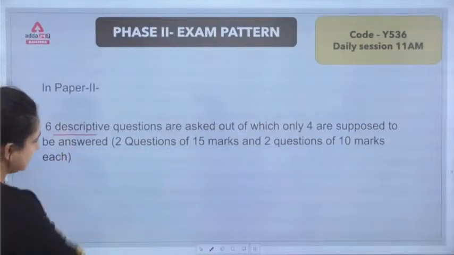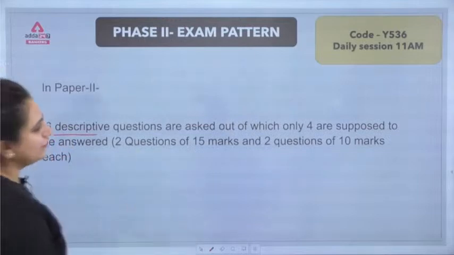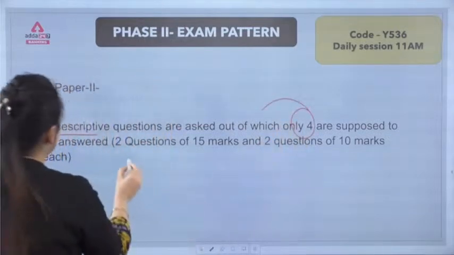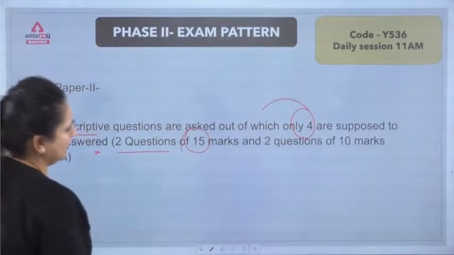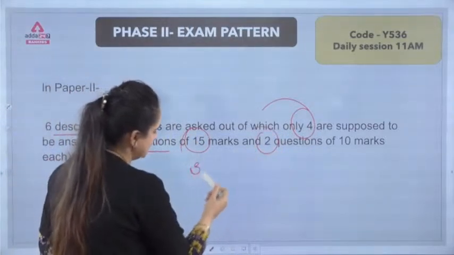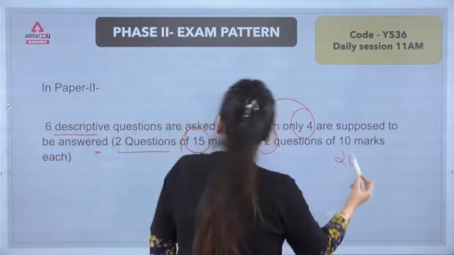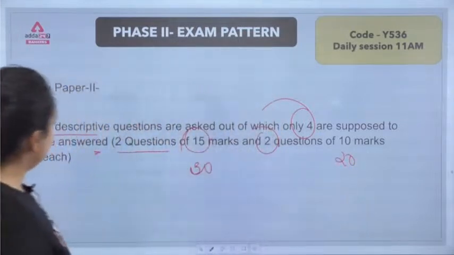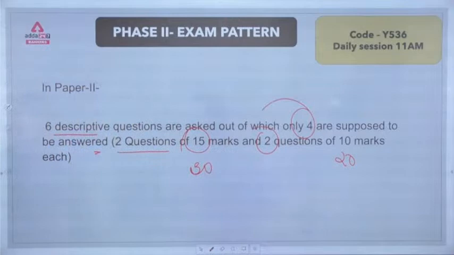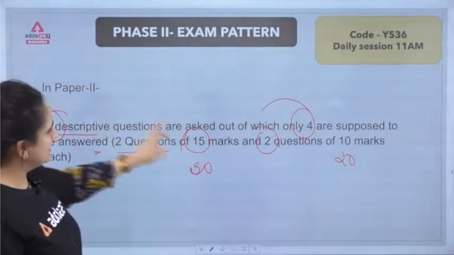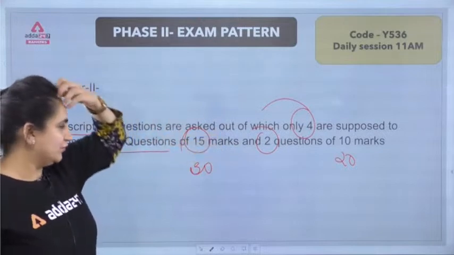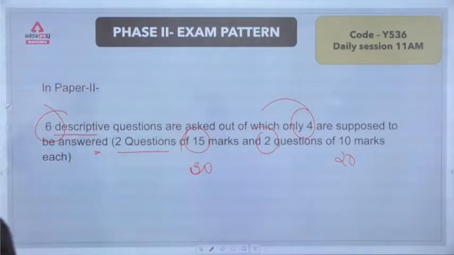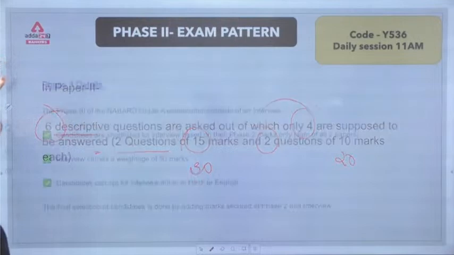Now here 6 descriptive questions are asked, out of which 4 are supposed to be answered, right? 2 questions of 15 marks and 2 questions of 10 marks. So this says 30 and this says 20, which makes 50 again. So out of 6 descriptive questions, out of 4 you have to answer, 2 for 15 marks and 2 for 10 marks, right?